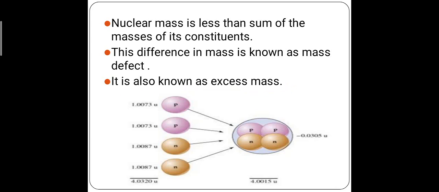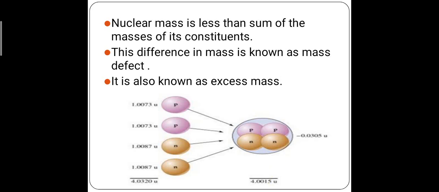Now we'll understand with this example. In this case, we have all the nucleons' data, the protons and neutrons as separate individuals. This is the mass of the proton and this is the mass of the neutron, and we have two protons and two neutrons. If we add the mass of all these particles, we'll get 4.0320 U, and when they are bound together in the nucleus, the mass of the nucleus becomes 4.0015 U, and we can see there is a difference between the two masses.